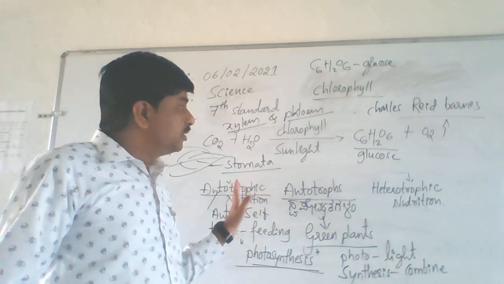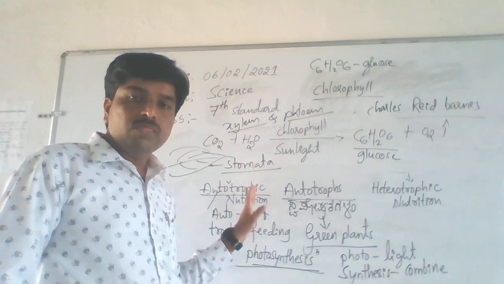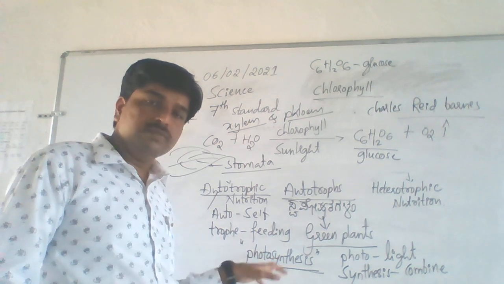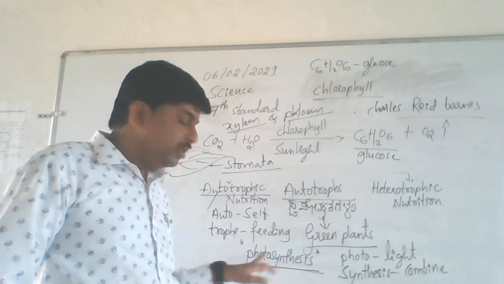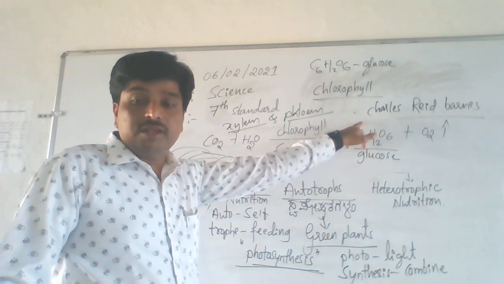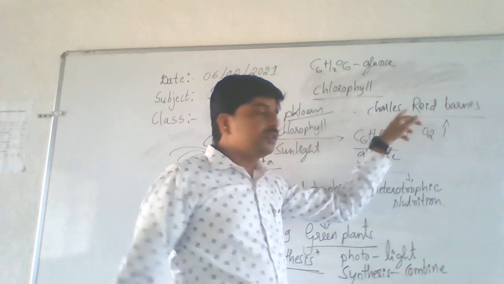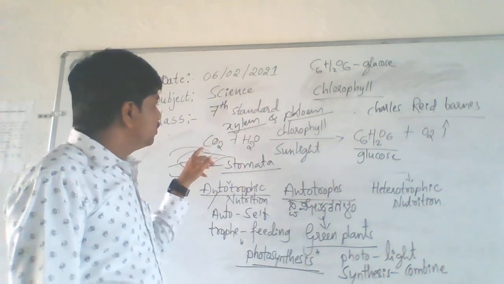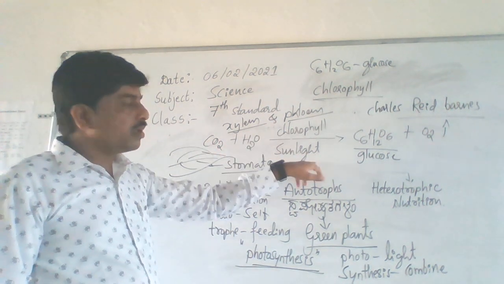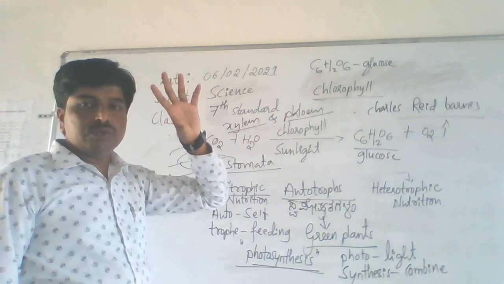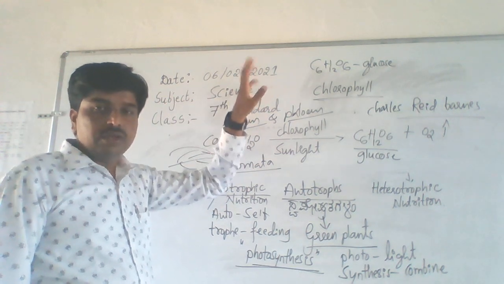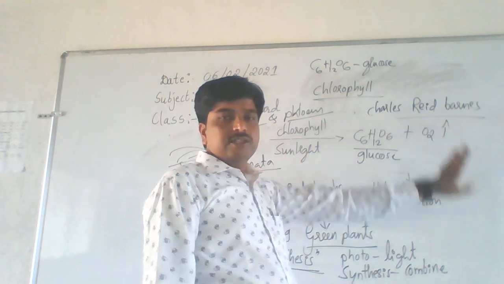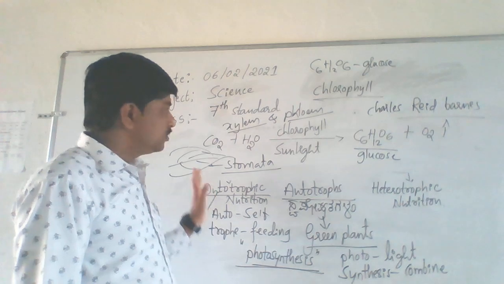So see, once again I wish to recall this. Green plants prepare their own food by the process of photosynthesis. Photo means light, synthesis means combine. This word photosynthesis was coined by, remember the scientist name, Charles Reed Bales. So how do they combine? By using solar energy. Chlorophyll helps to absorb solar energy and store it in the leaves. Using that energy, they combine carbon dioxide and water. They prepare glucose and oxygen gas is also released. So this is about the process of photosynthesis.